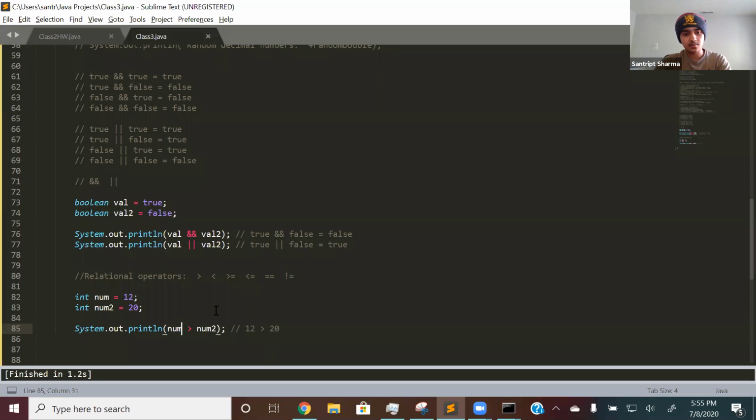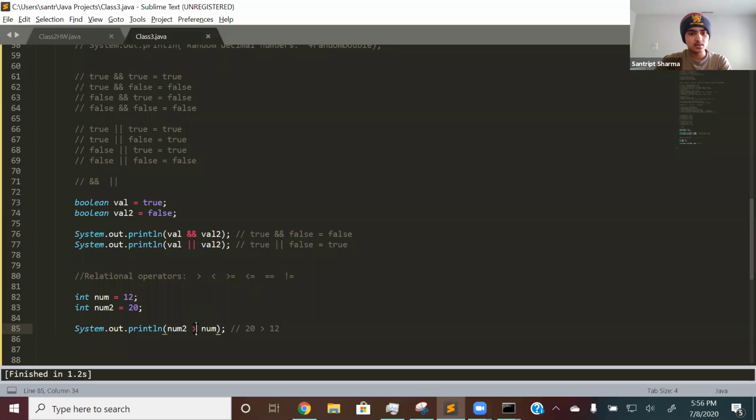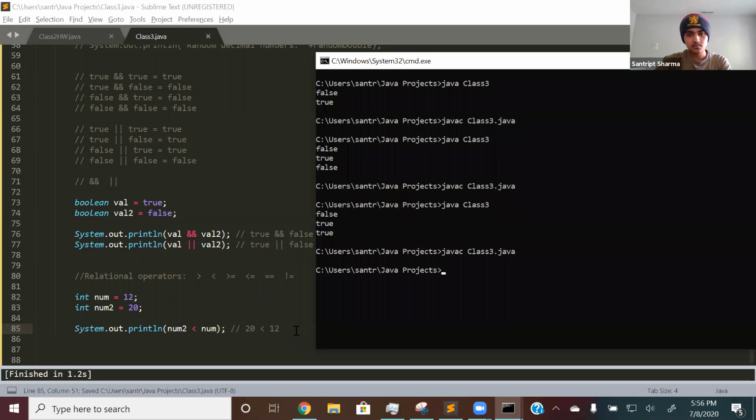And if I swap them, so if I do num2 and num, that will be 20 is greater than 12, which is true. So that will print out true. So compile it, then run. True. And same thing for the less than. So if I make it less than, then it will say 20 is less than 12, which is false. So it will print out false.